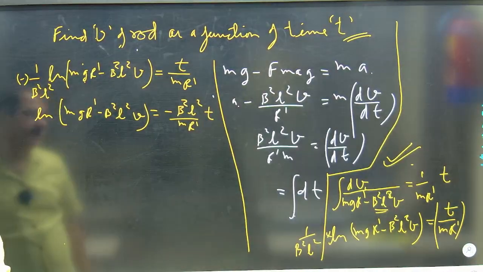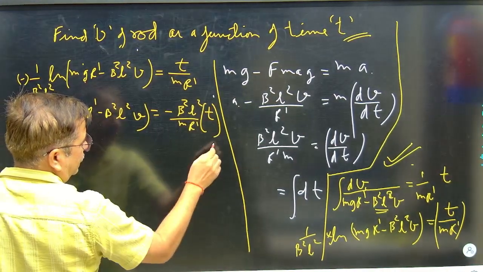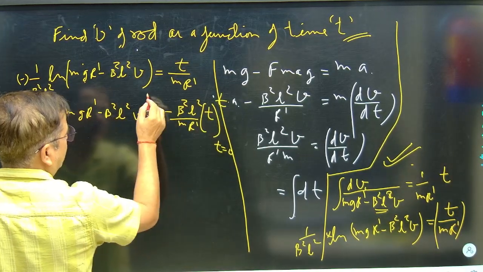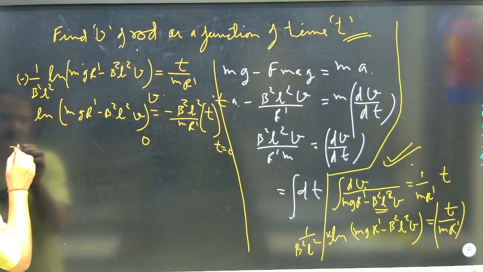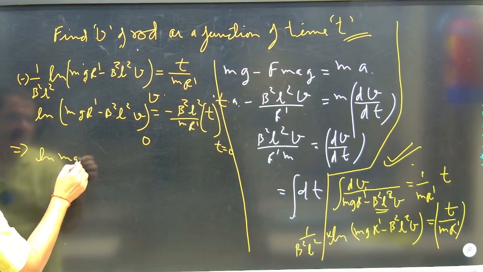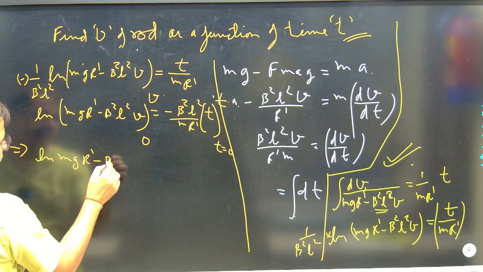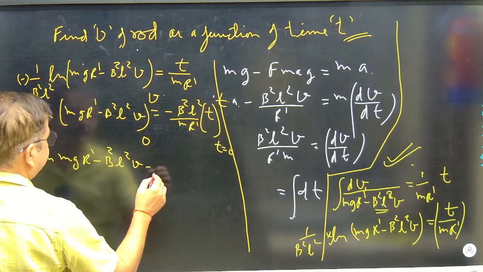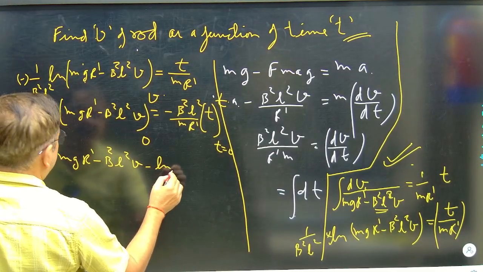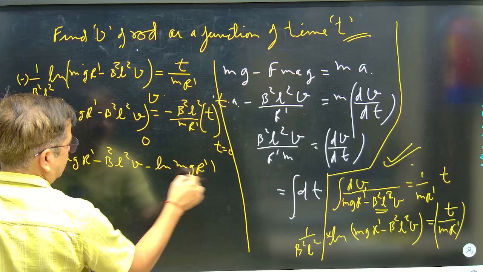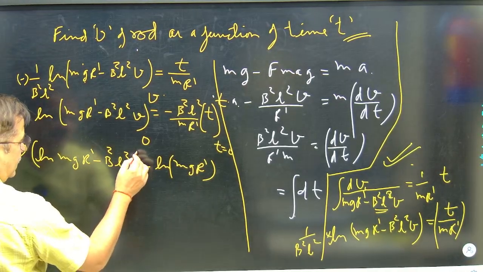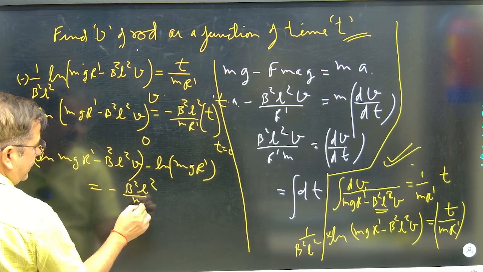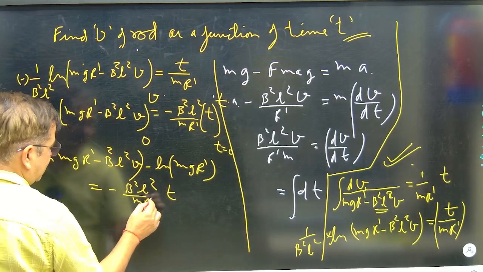This thing I have. Now with the result, for t is equal to 0, the velocity of the rod is 0. For any time t, velocity is v. So I will write it as ln of m g R dash minus B square L square V, minus ln of m g R dash, log A minus log B, is equal to minus B square L square by m R dash into t.